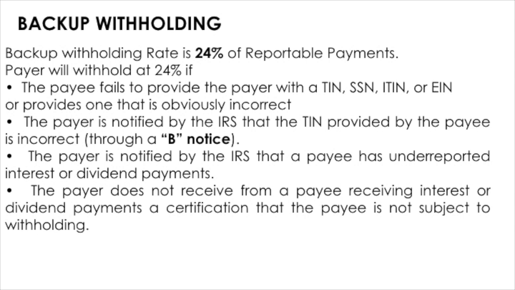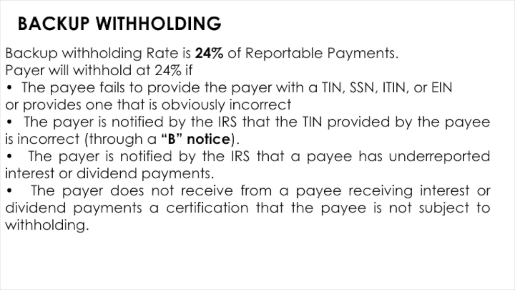The employer will withhold at this higher rate only if the payee fails to provide the payer with the TIN, Social Security number, individual tax identification number, or the EIN, that is the employer identification number, or provides one that is obviously incorrect.